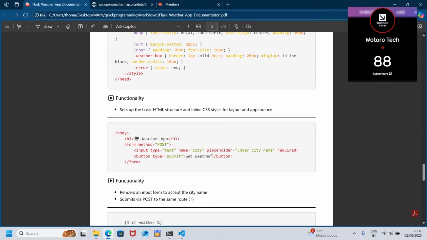Before you click on get weather, you should have your city. You can't just click get; a city is required. That is why this required is in place. Then button, we have button submit, get weather. Yeah, so let's implement that.